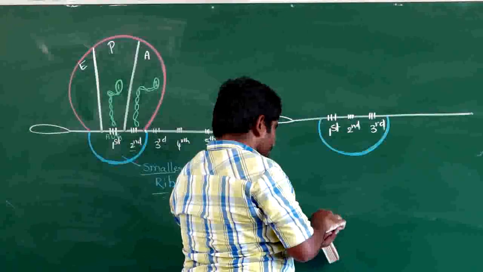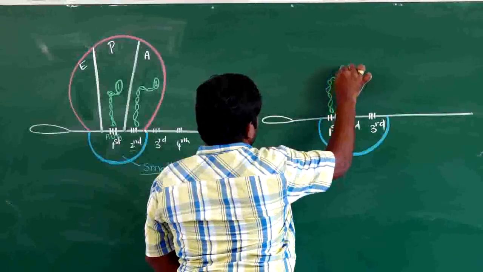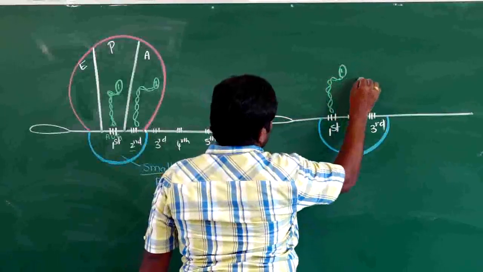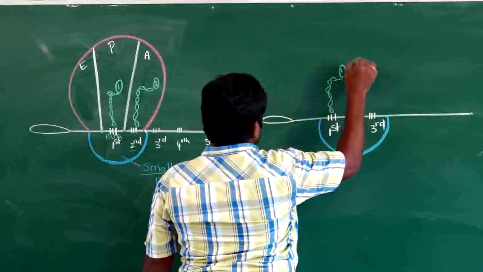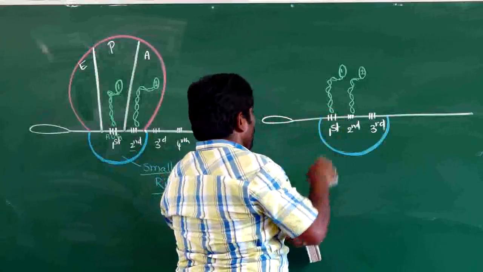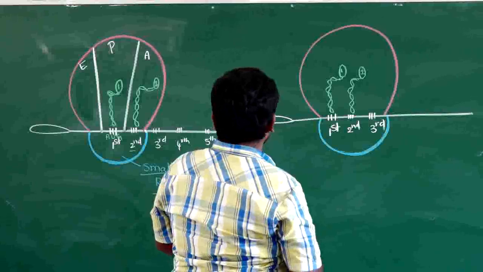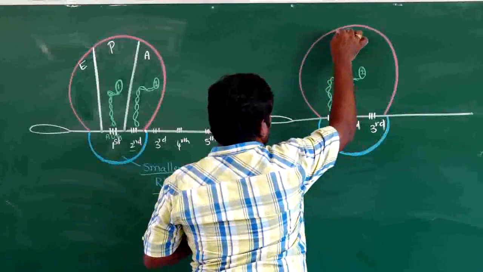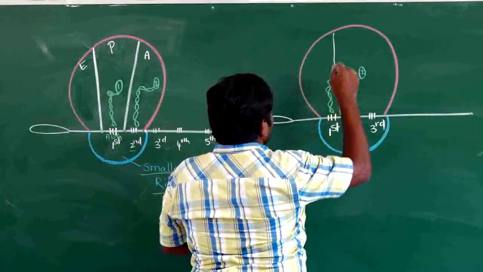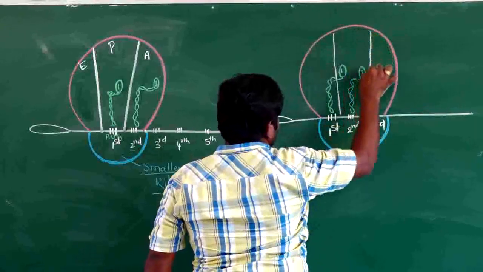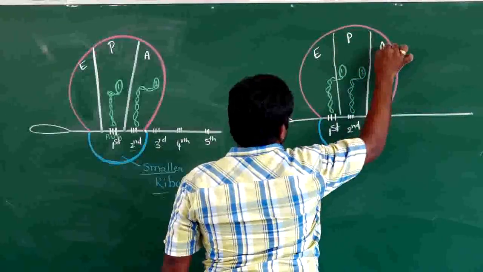You can see this is tRNA, and this tRNA contains the first amino acid. This tRNA contains the second amino acid, and now this is the larger ribosomal unit. The larger ribosomal unit now contains the first tRNA. Now this is the A site, this is the P site, and this is the E site.